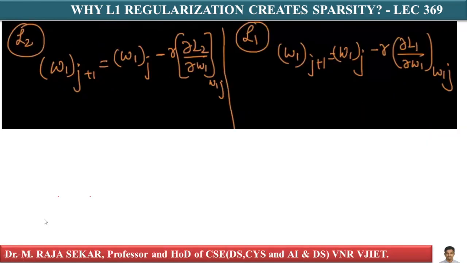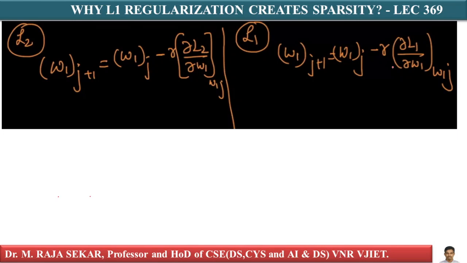Let me repeat: W1 at j plus 1 equals W1 at j minus R times dou L2 by dou W1 at W1j. This is about L2 regularization. Similarly, what about L1 regularization? W1 at j plus 1 equals W1j minus R times dou L1 by dou W1. Exactly the same formula.